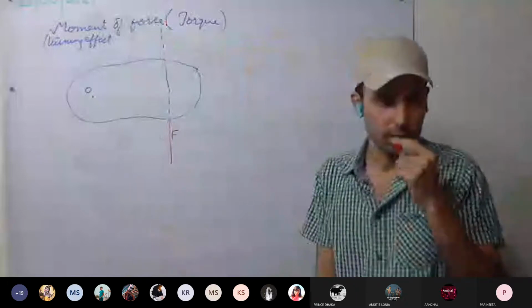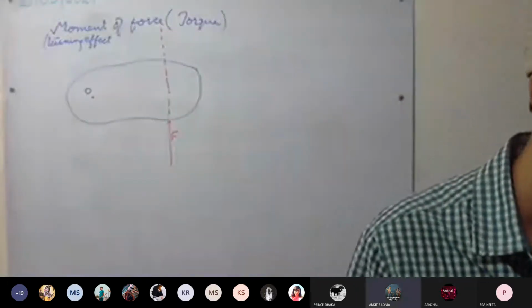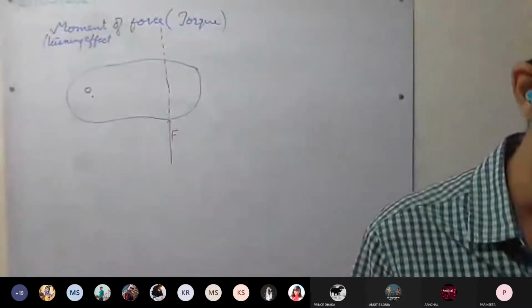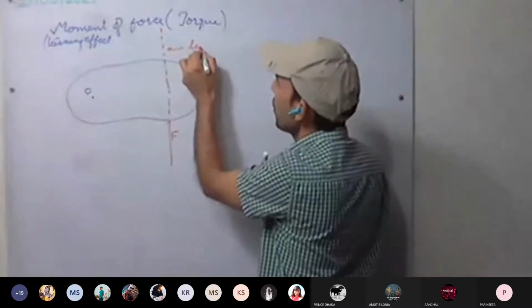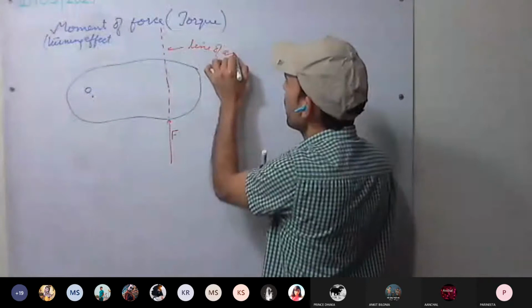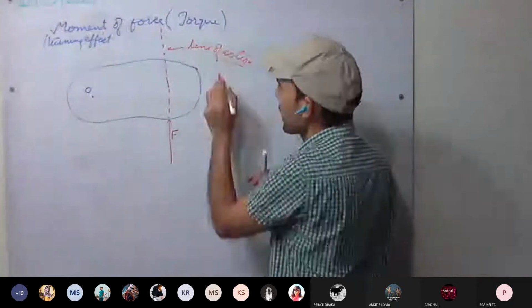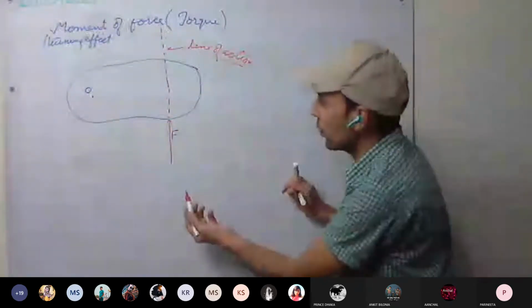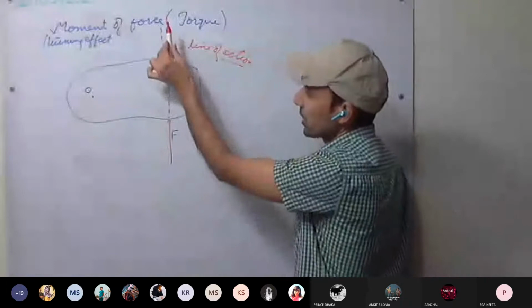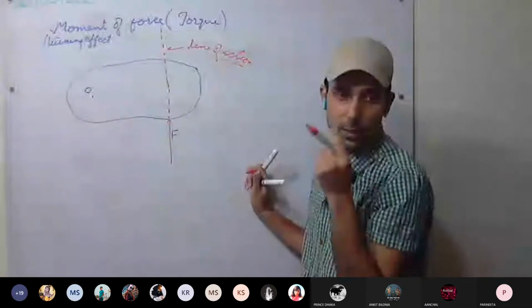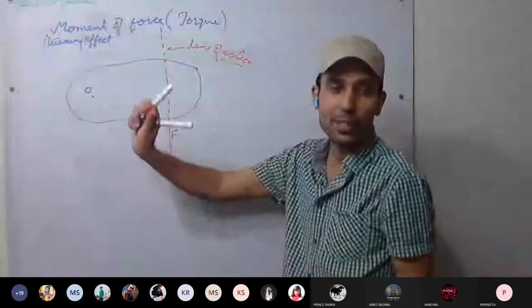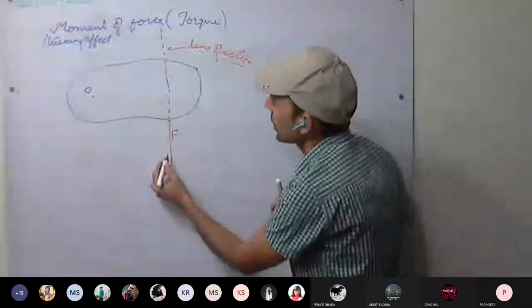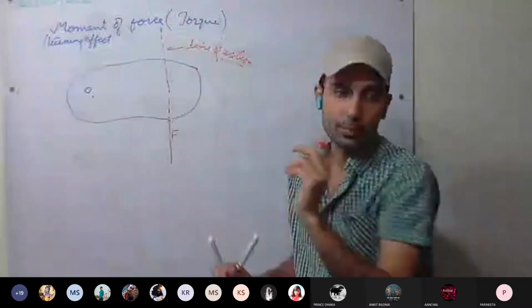Yes or no? So we'll be using this word, line of force. Remember this one, or line of action we'll be using. So this will be our line of action where we are going to act. This is the force applied and this is the line of action, and we are doing action on the body. And what will be happening on the body? Somewhere there will be reaction. We'll be discussing that afterwards. So this is the line of action we have taken.